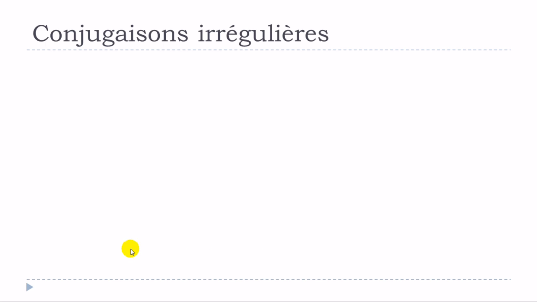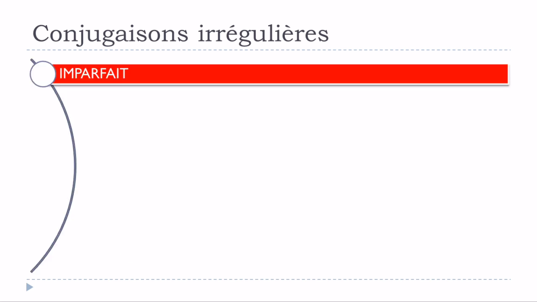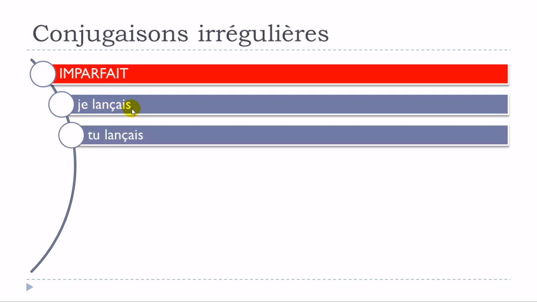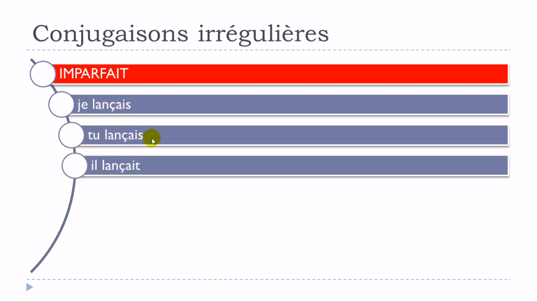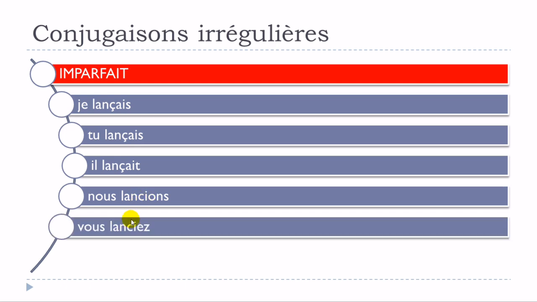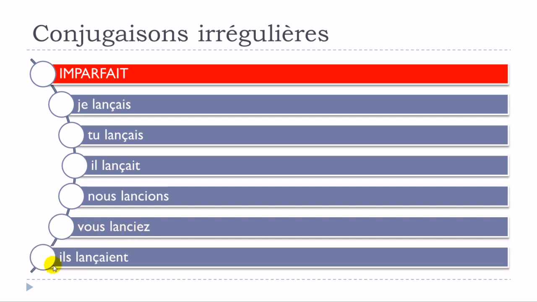All right, so let's have a look at the imparfait form. The imparfait goes like: je lançais, tu lançais, il lançait, nous lancions. So you can see that here you don't need to put the cédille because when you combine c and e, it's the sound s. Vous lanciez, exactly the same thing for the same reason. And then ils lançaient. So you can see the modifications here, here, here, and here.